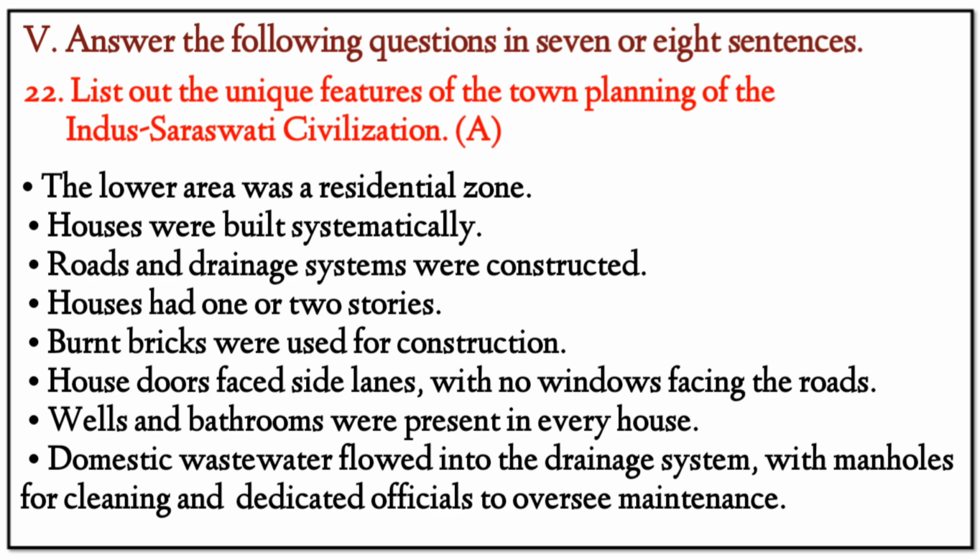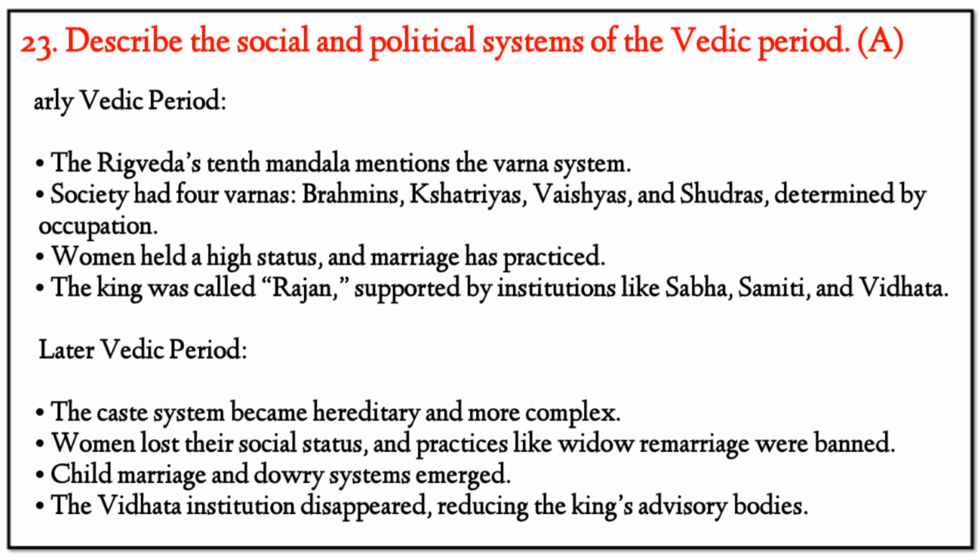Next, 23. Describe the social and political system of the Vedic period. Our answer: early Vedic period. The Rig Veda 10th Mandala mentions the Varna system. Society had 4 Varnas: Brahmins, Kshatriyas, Vaishyas and Shudras, determined by occupation.